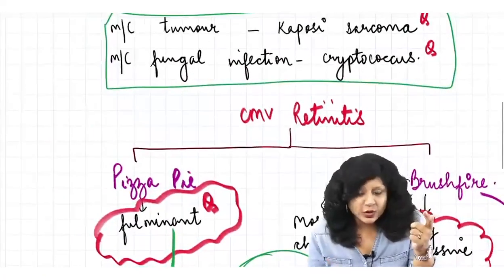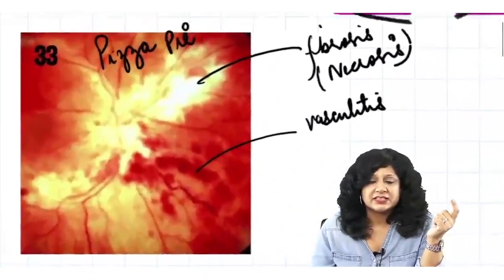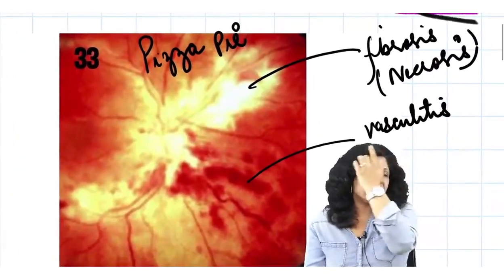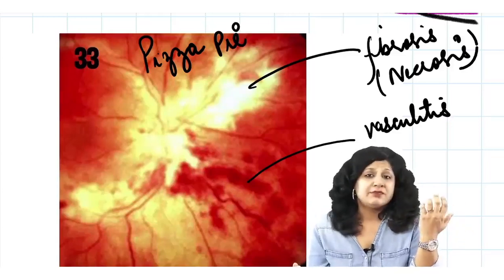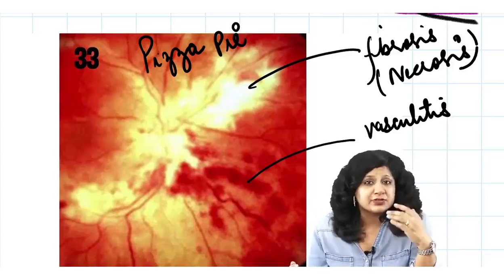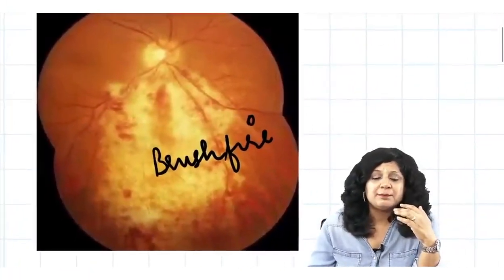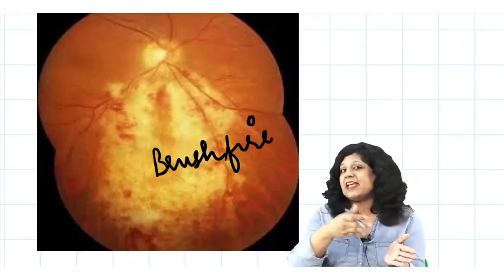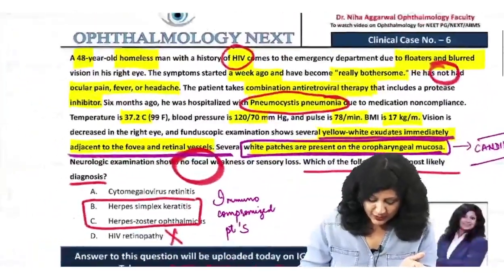Now let us see how they look like. If you look at this fundus, this is your pizza pie appearance. Clearly you can see the red and white areas, okay, fluffy white areas are showing the fibrinoid necrosis. You have reddish areas, that is showing you the areas of the vasculitis. While if you look at this, this is the typical brush fire like appearance. So can you see, we can relate every information that is given in the question with this. Okay, so let us come back to the question and try to analyze now.